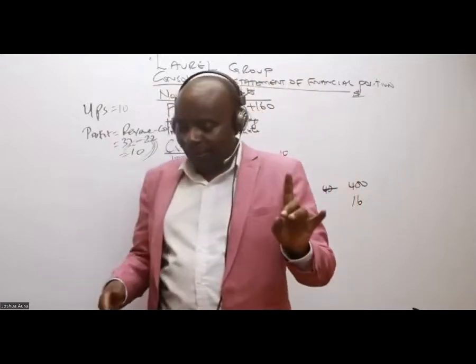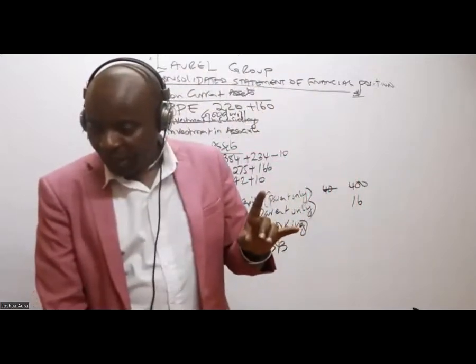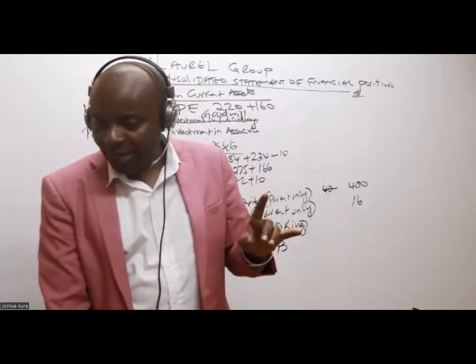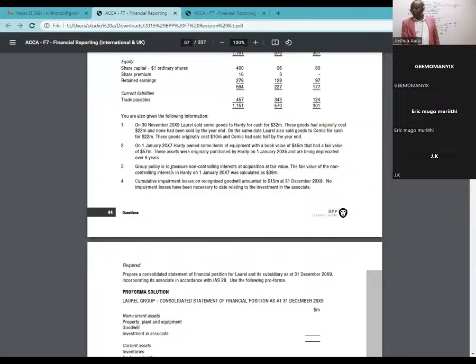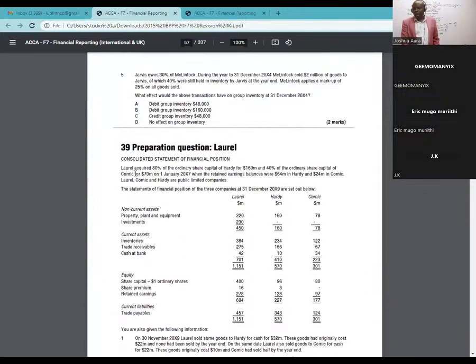So now I hope all of us are together up to there. Great. So then we take on the next thing, note 2. On 1st January 2017, Hardy owned some items of equipment with a book value of 45 million that had a fair value of 57 million. Remember, 1st of January 2017 is when we were acquiring our subsidiary.